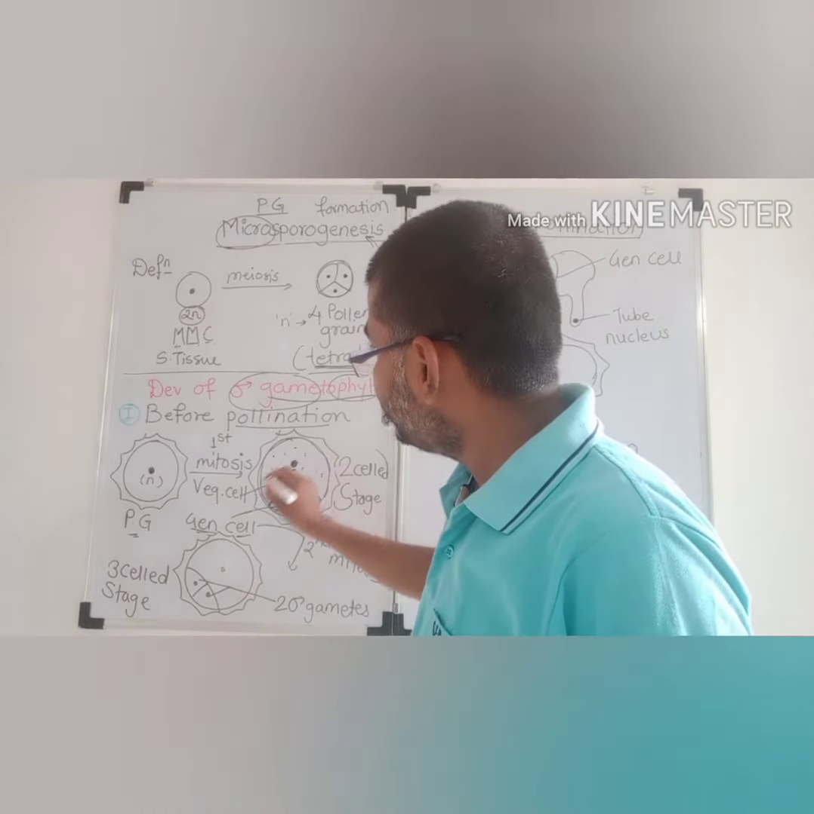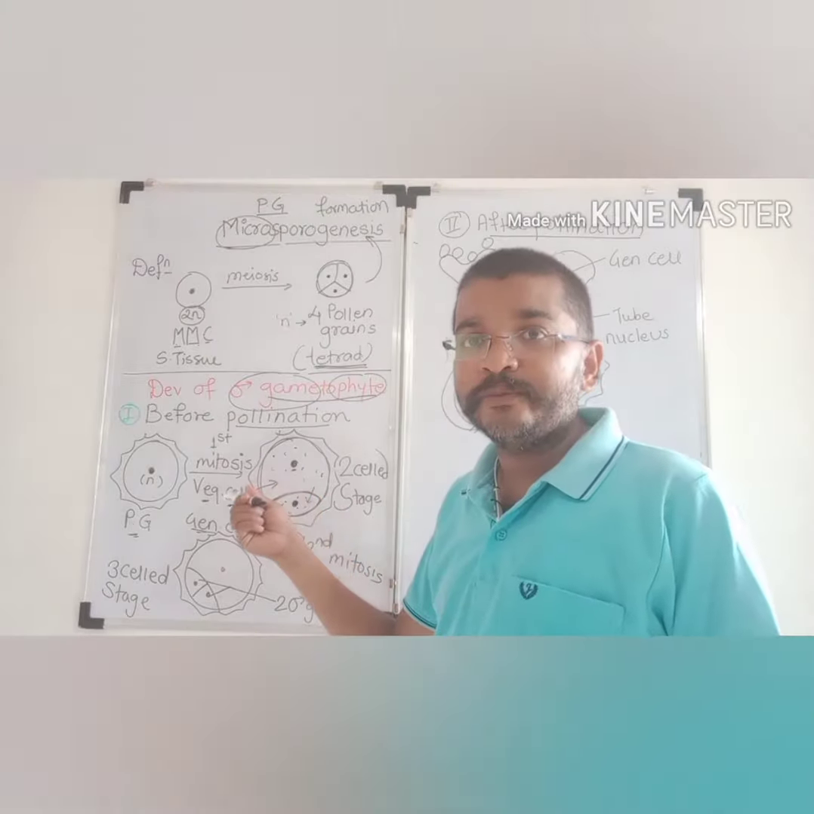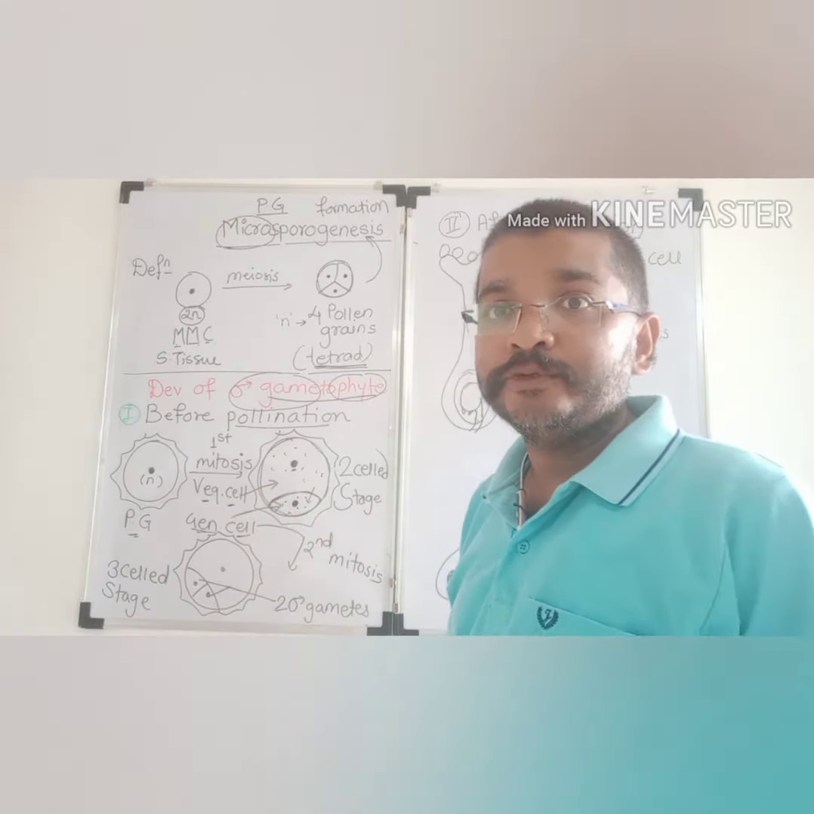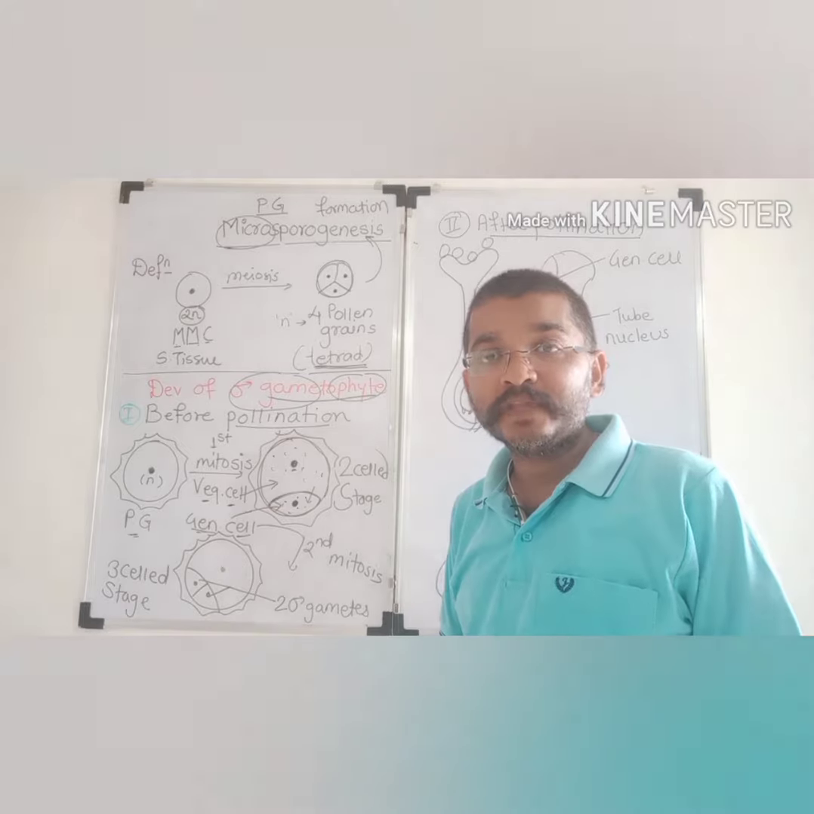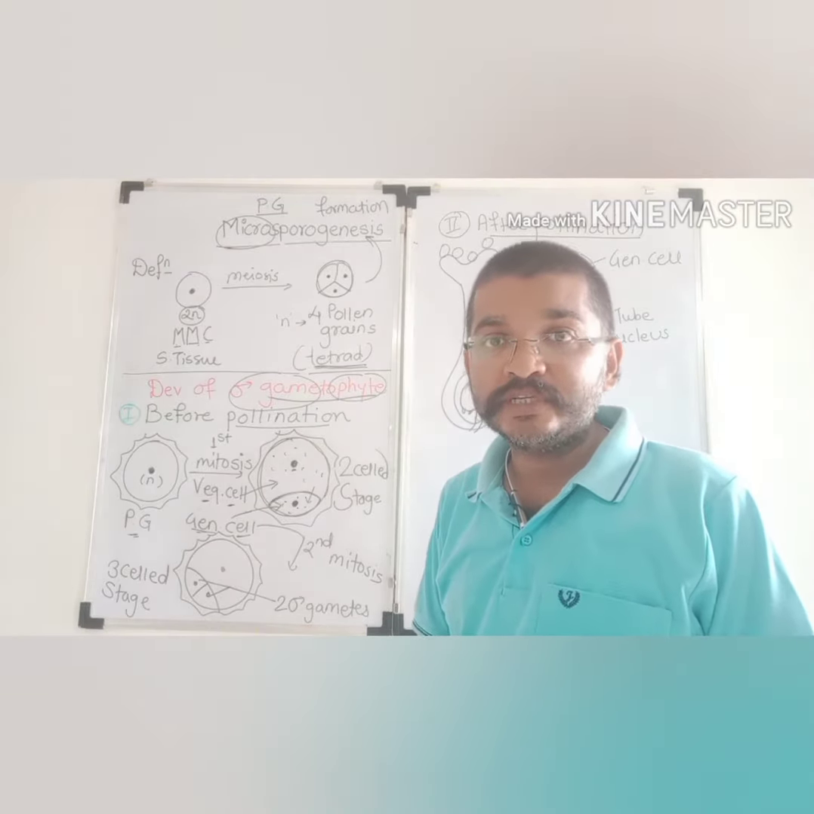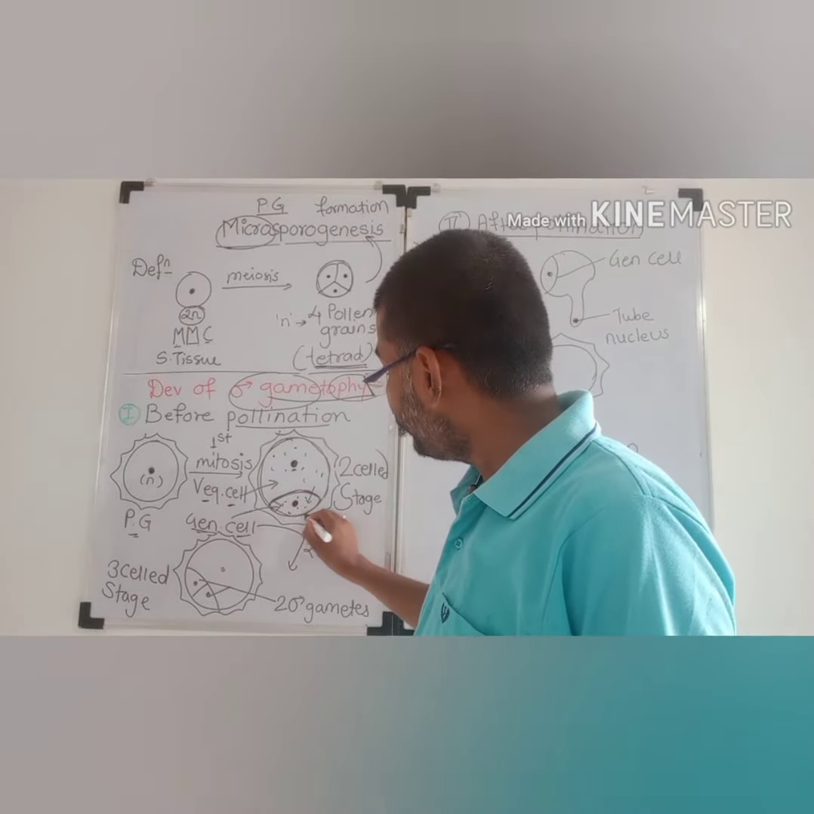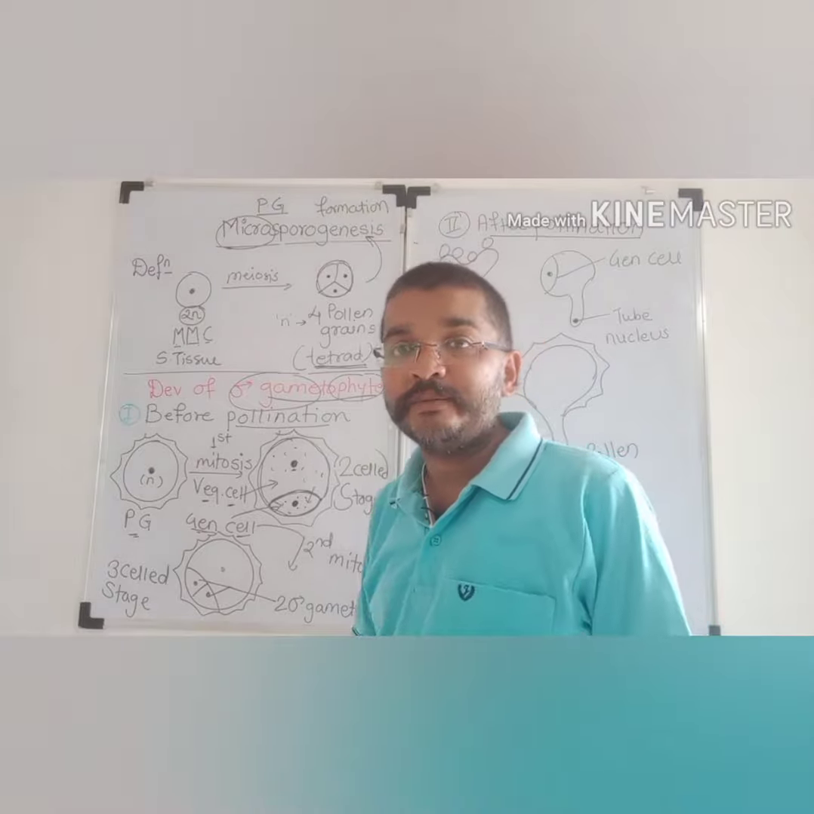That cell is called the vegetative cell. This vegetative cell is going to play an important role in the formation of the future pollen tube, which starts growing after germination towards the female gametophyte. And this generative cell is going to play an important role in the formation of two non-motile male gametes.